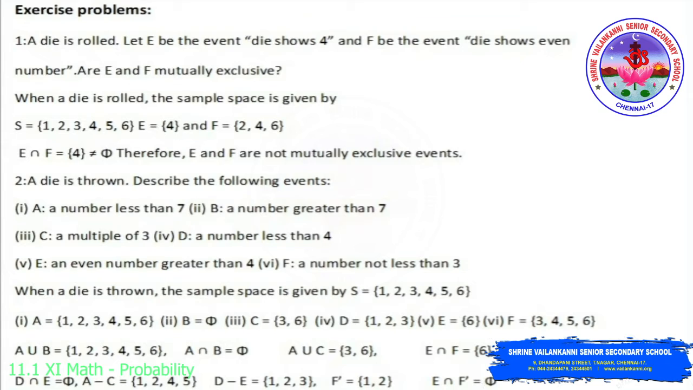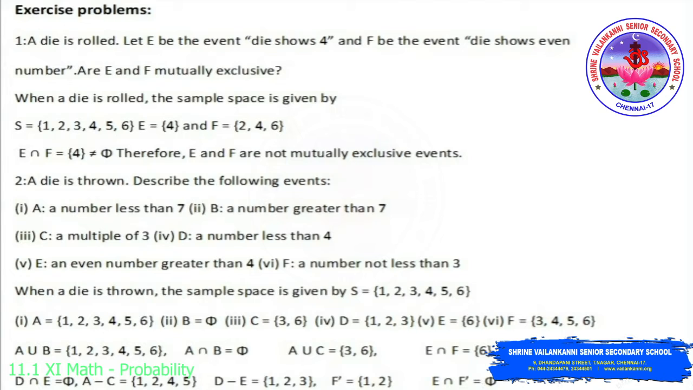Then C is a multiple of 3. So we get 3 and 6. C equal to 3, 6. Then D is an event, a number less than 4. So we have number 1, 2, 3. Then E is an event, even number greater than 4. So only one even number we have, which is 6, greater than 4. So E equal to 6.